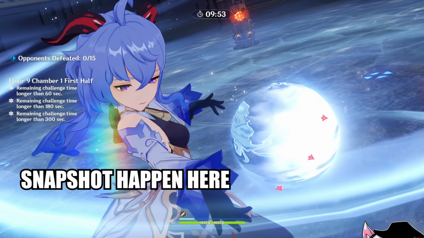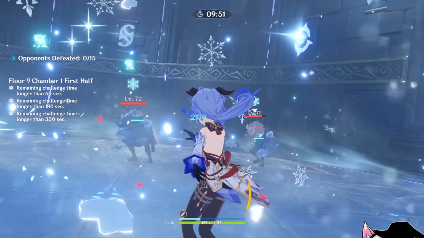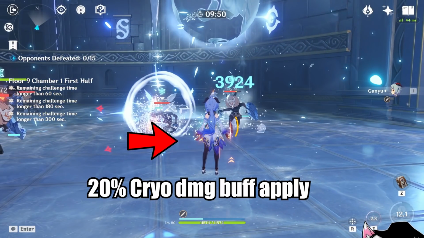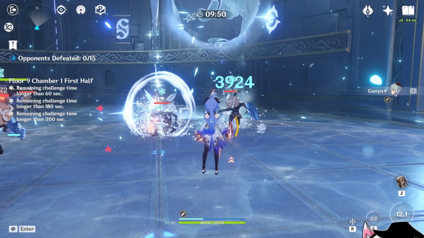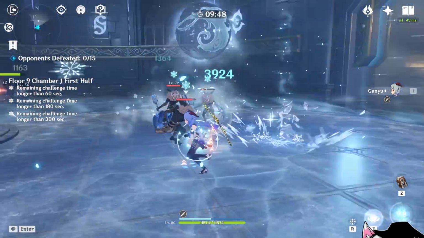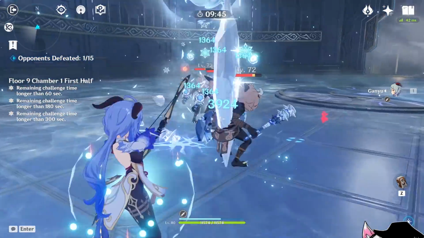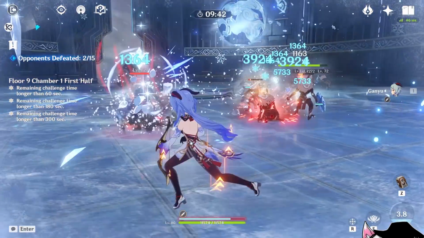Effectively, what happens is when you cast Ganyu's elemental burst, you will snapshot right at this moment, meaning that only the stats at this moment are accounted for, and this does not include the 20% cryo damage bonus. And as you can see, after we cast the elemental burst, you can see the arrows indicating the attack buff on Ganyu. So at this point, after we cast our burst, we finally get the 20% cryo damage bonus. But because our elemental burst has already snapshotted, the 20% cryo damage bonus is not applied to our elemental burst. So just a little thing here to clarify.